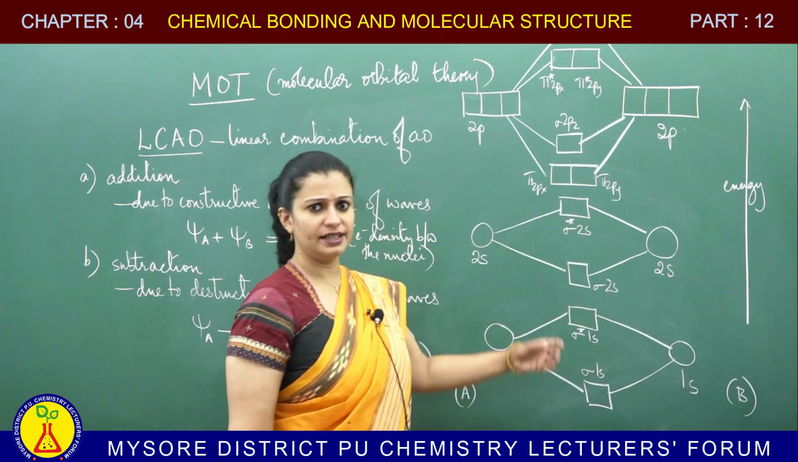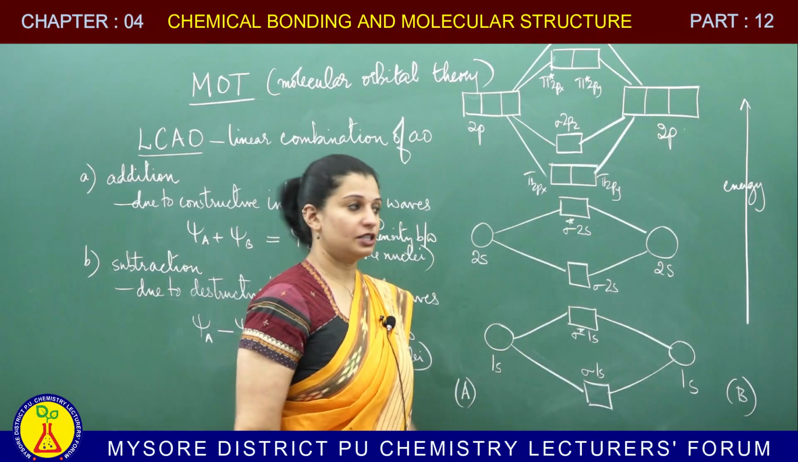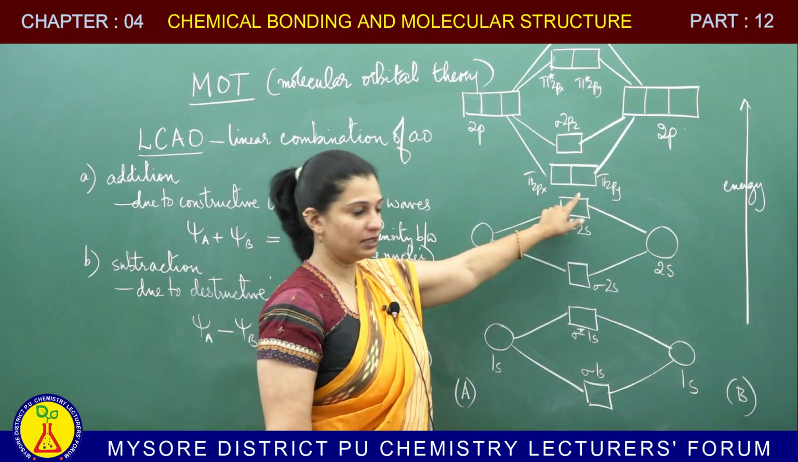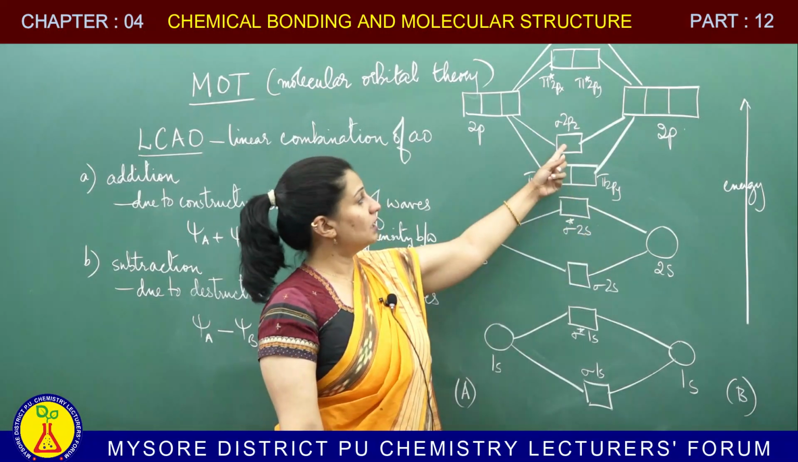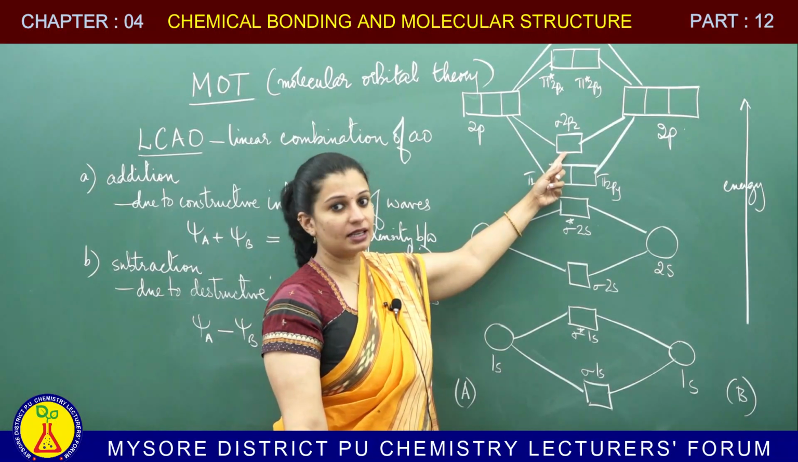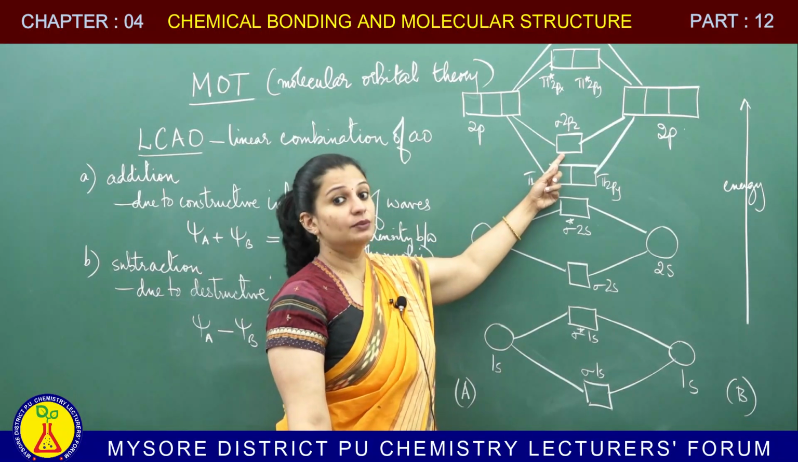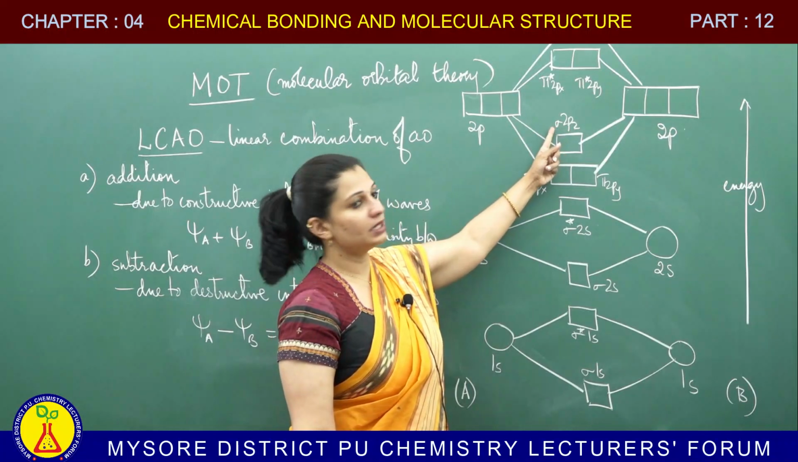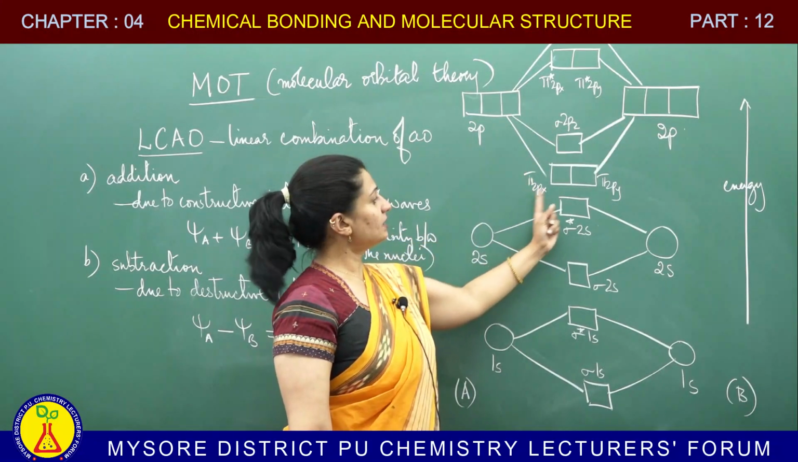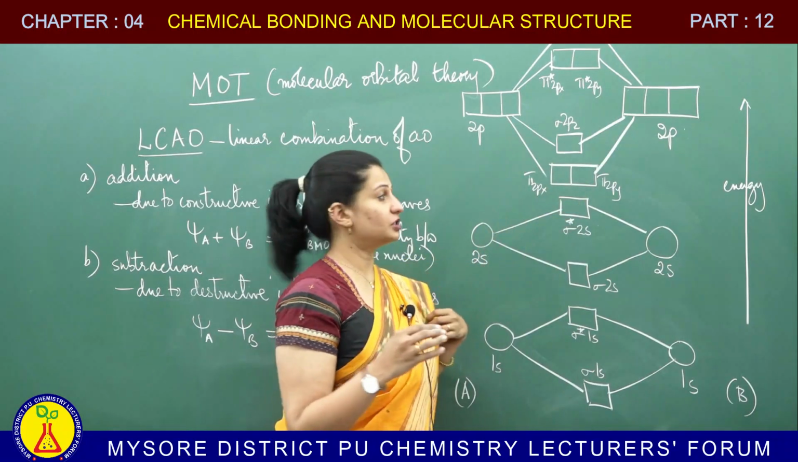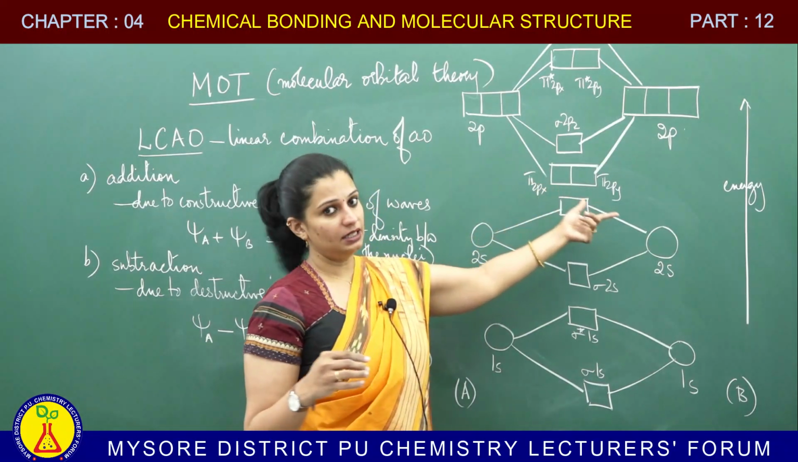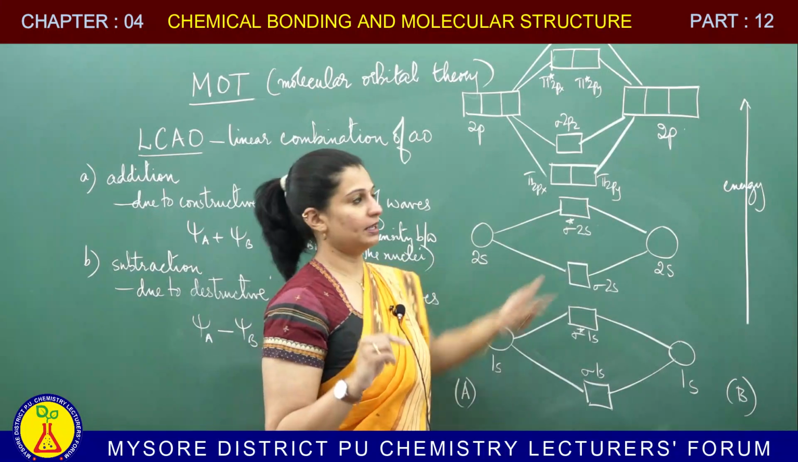As you can see, px and py are degenerate. Why do I say degenerate? Because they are of the same energy. That is why they have been kept at the same level, correct? So, pi 2px and pi 2py. Sigma 2pz. Z axis is taken as the internuclear axis, which is why pz combination is sigma. Px and py are lateral overlap, so lateral combination, and therefore we write pi 2px and pi 2py. Please make a note of that.